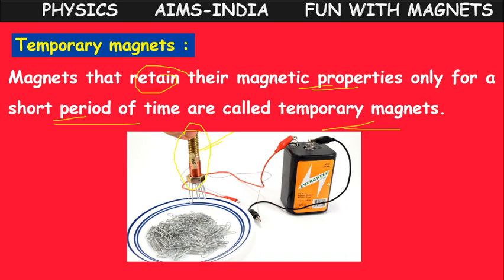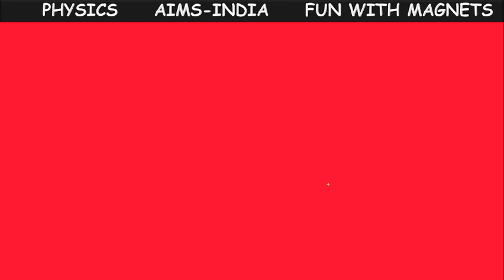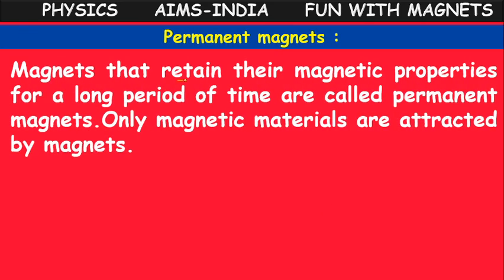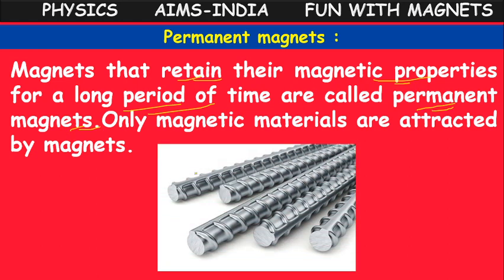Until and unless it is connected with a battery, it acts like a magnet. If the connection is removed, it won't act like a magnet. It is a temporary magnet. Next, permanent magnets retain the magnetic property for a long period of time, for so many years. That is called a permanent magnet, made of steel. Steel is mainly used for making permanent magnets.